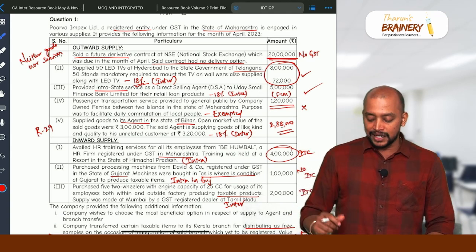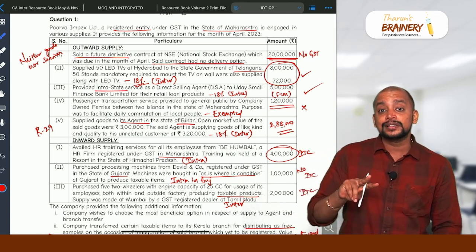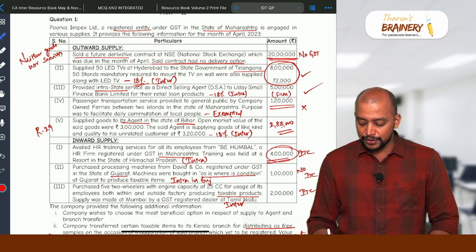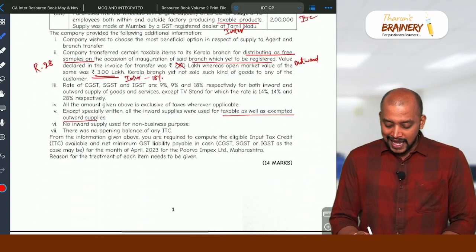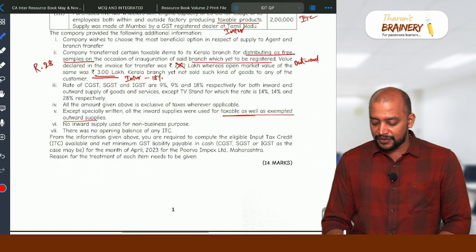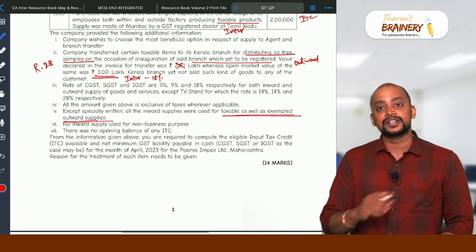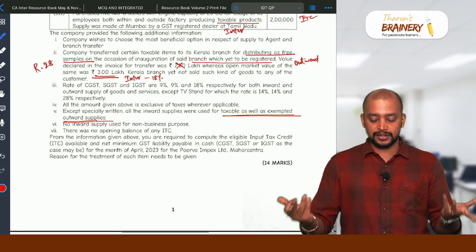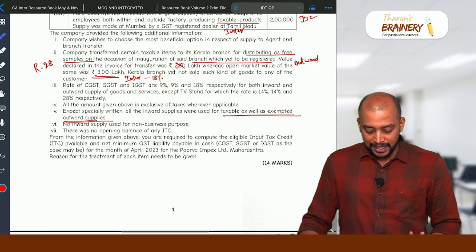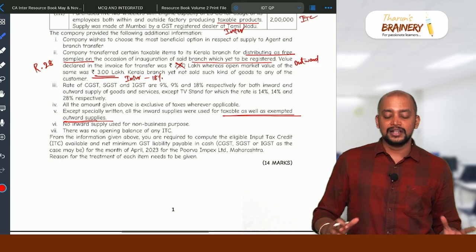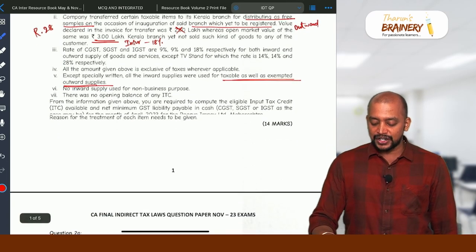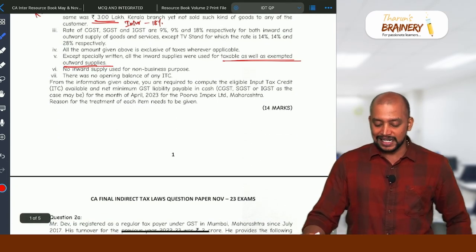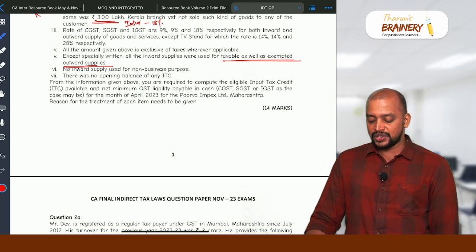Okay. So here we have one point related to reversal of ITC with respect to this first inward supply, because except where specially written, all the inward supplies were used for taxable as well as exempted outward supply. No inward supply was used for non-business purpose. Okay. There was no opening balance of ITC. And from the information given above, you are required to compute the eligible ITC and net GST payable.